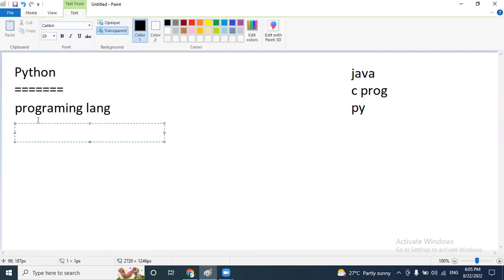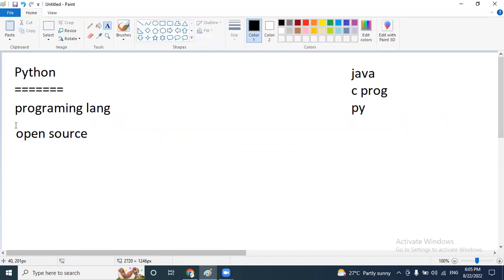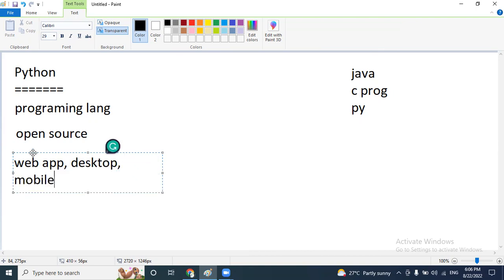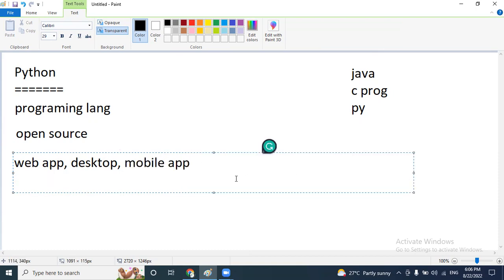The second feature of Python is that it is open source, nothing but free software. We can download it directly from the Python official website, and within seconds we can finish the installation process. How to install and how to write the program, everything will be explained. By using Python, we can develop different types of applications, for example web applications, desktop applications, and mobile applications. Companies are using the Python programming language for all of these.